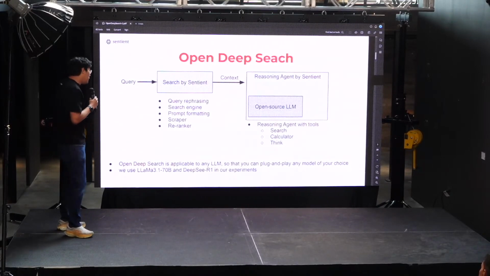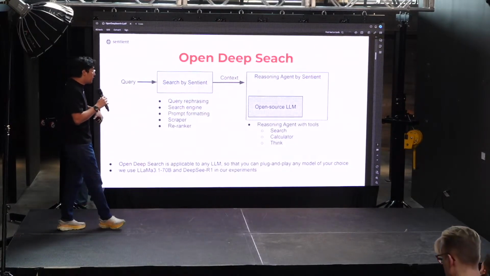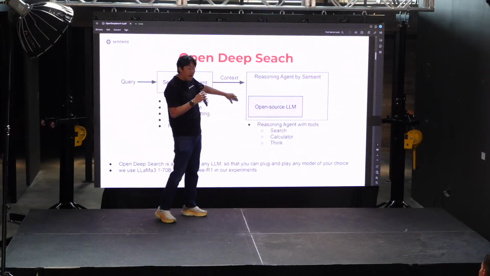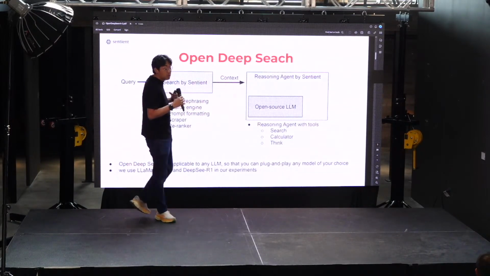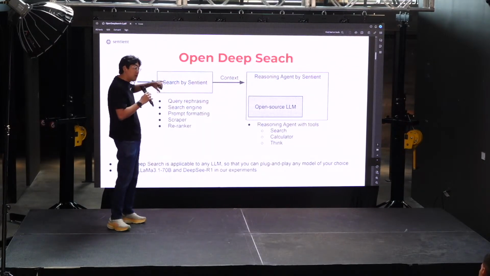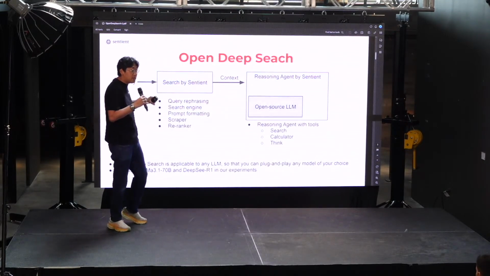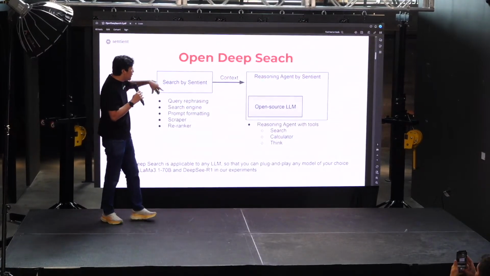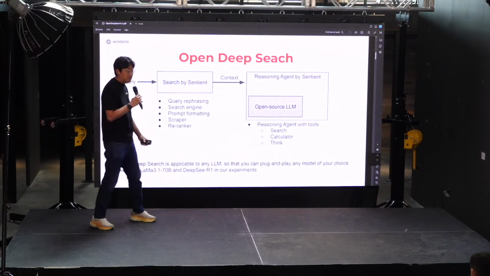We build upon the best open source reasoning models that are out there and that will continue to improve. You can plug those models into our end-to-end solution, which has two components: one is search by Sentient, and the other is reasoning agent by Sentient.